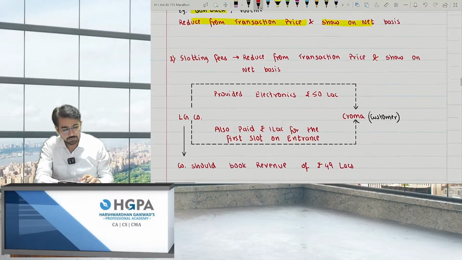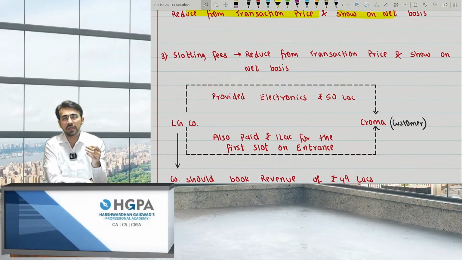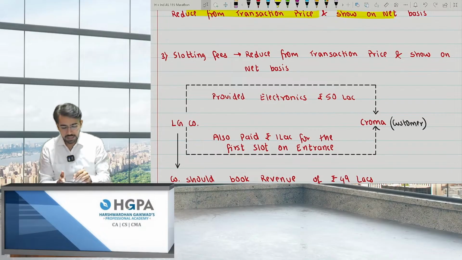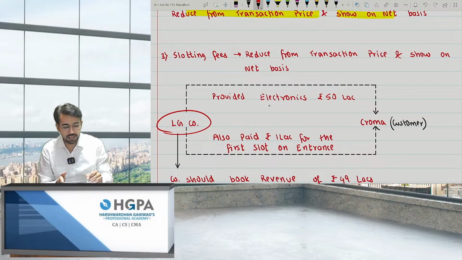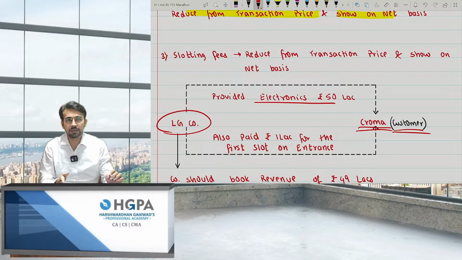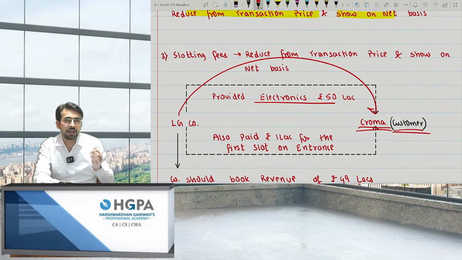Next, slotting fees. Now, what do you mean by slotting fees? You have to reduce from the transaction price and show on net basis. Now, what is exactly slotting fees? See, let's say we are LG company, right? And we are selling electronics of 50 lakhs to Chroma, and Chroma is one of the customers with us. So basically, I gave them goods of 50 lakhs. Obviously, they should pay me 50 lakh rupees.